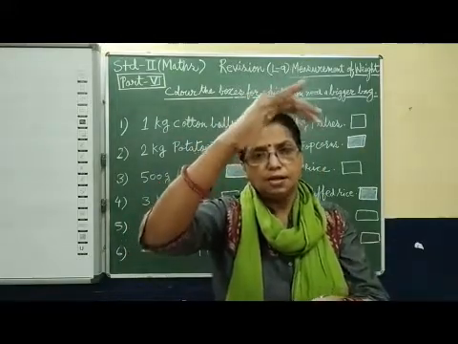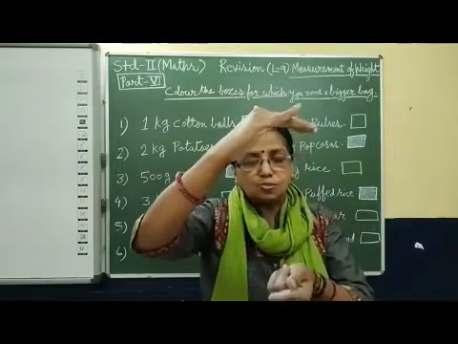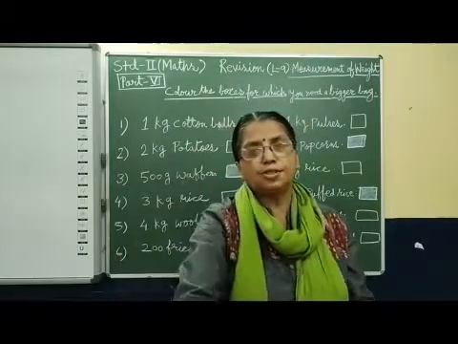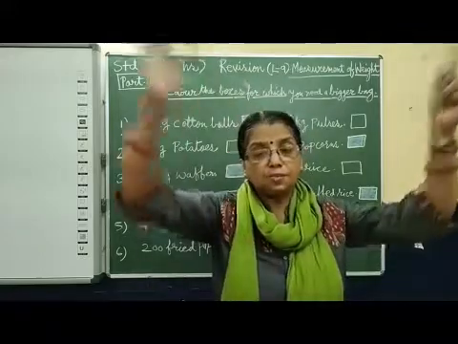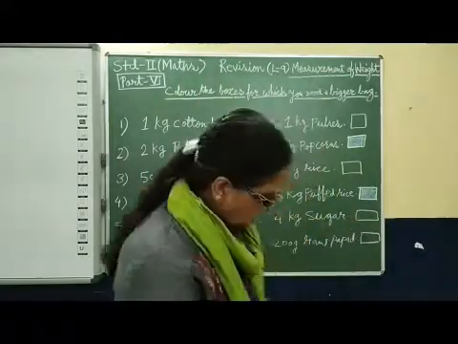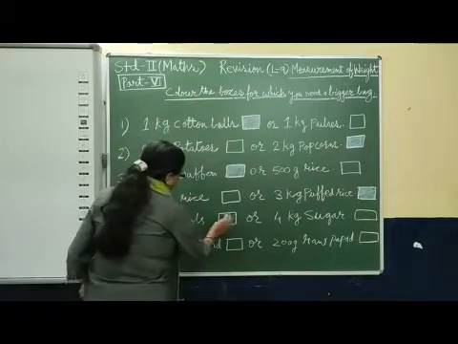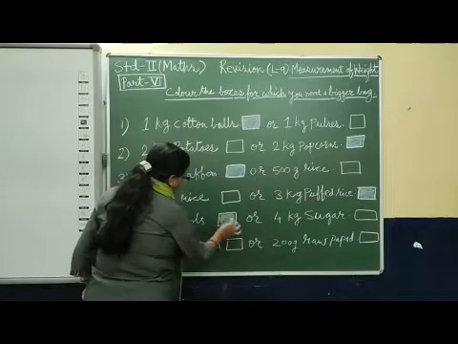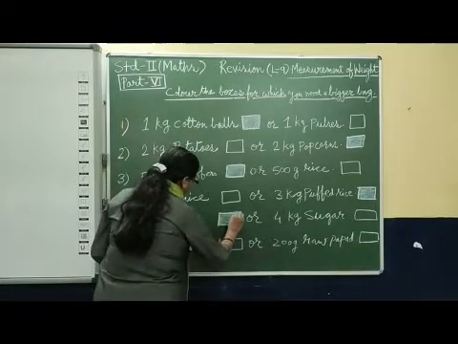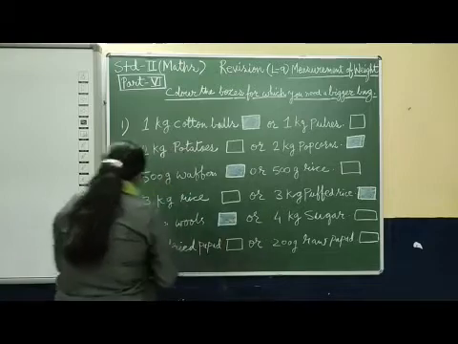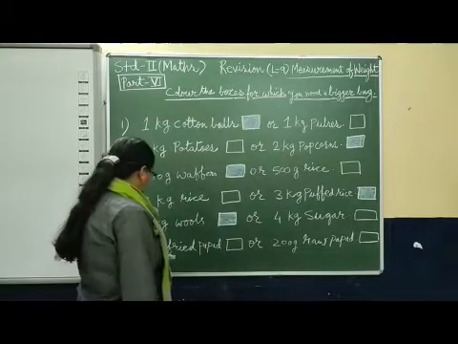But in this small bag you cannot put 4 kg of wool. So it needs a bigger bag. So we will color 4 kg of wool because it needs more space compared to 4 kg of sugar. Clear?